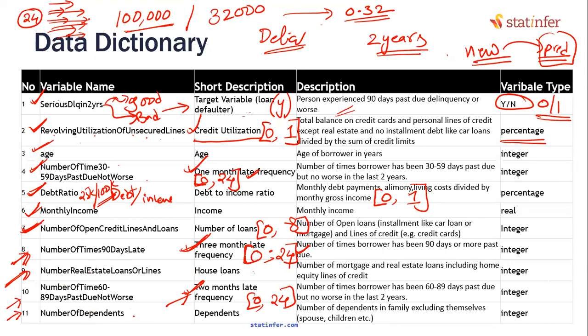The last variable is number of dependents. How many dependents are there? Do you think this is a real risk indicator? We don't know. We will see. But on the face of it, it looks like a person with a higher number of dependents may be considered slightly risky. And the minimum value can be 0. Maximum value we cannot really say. But looking at the population maximum value and all that, we can check the limits. So at some places we know what the exact limits are. At some places we are also not very sure.